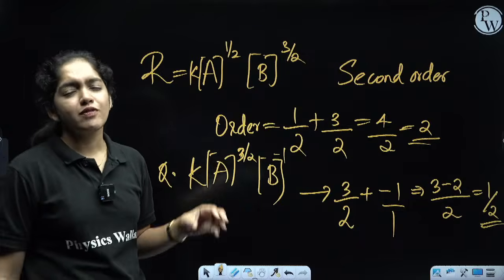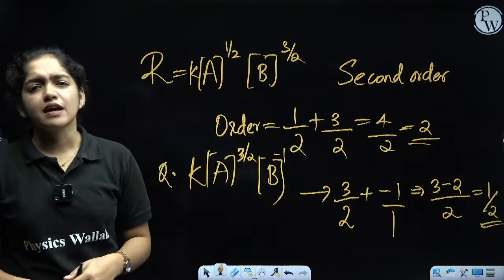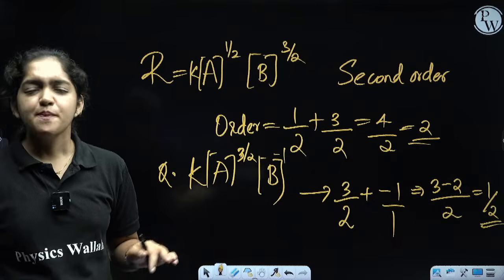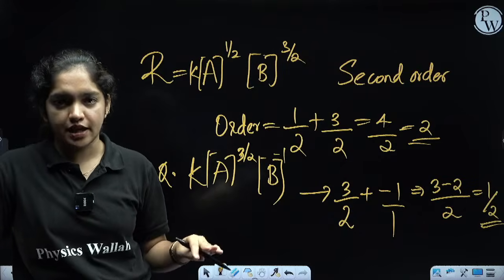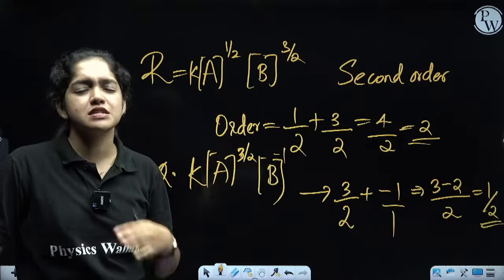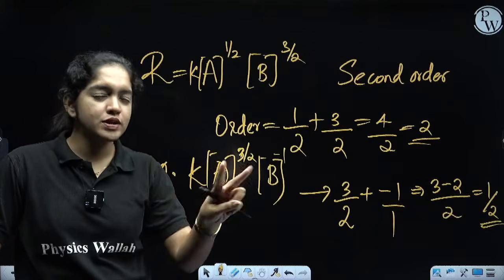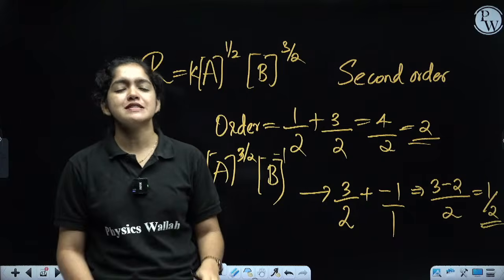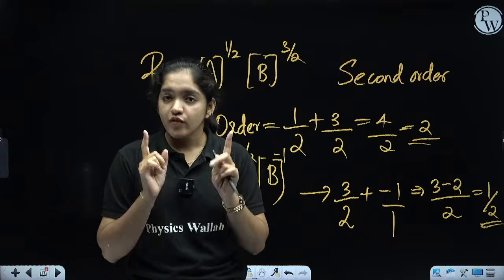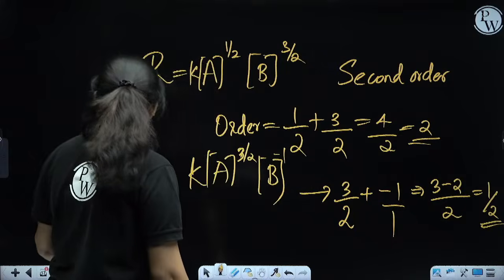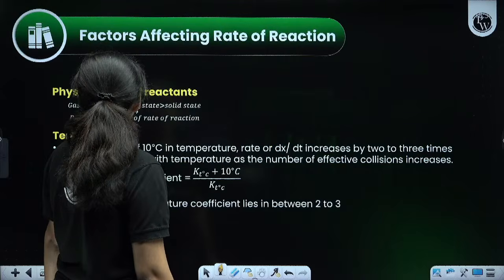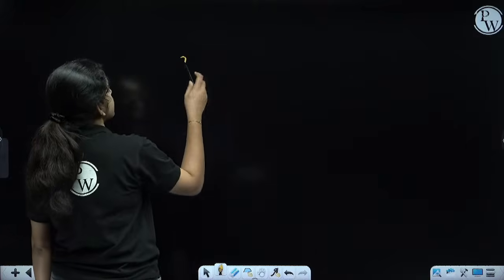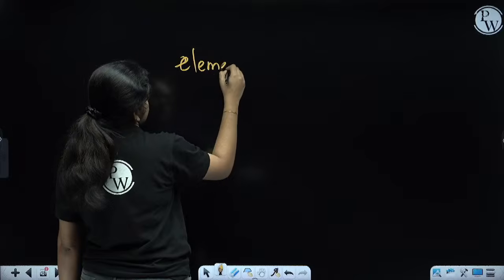Next, we are going to find what is a complex reaction and what is the elementary reaction. Can anyone tell what is a complex reaction and elementary reaction? A balanced reaction never gives a true picture of how the reaction is taking place. So we need to check the 2 types of reaction, that is elementary reaction and complex reaction.